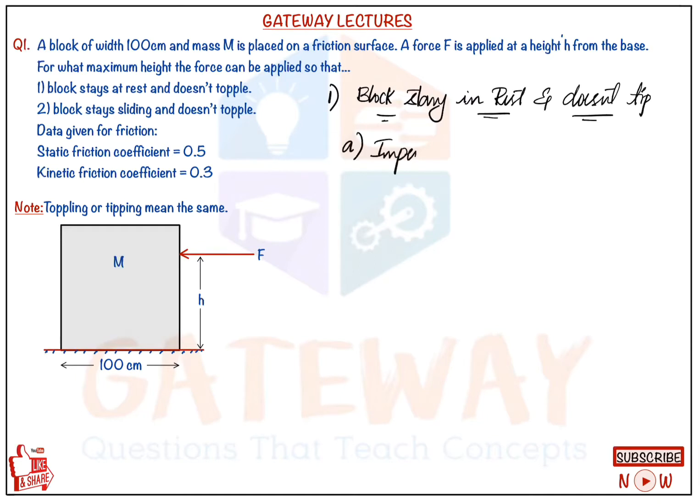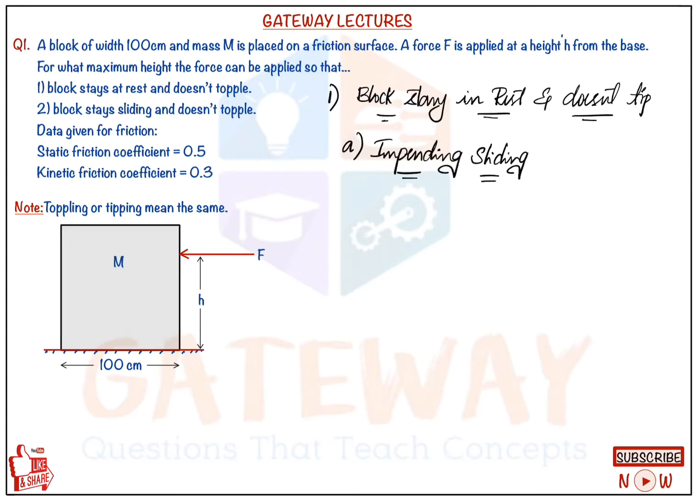What is meant by impending? Impending means it is about to do such an action. Suppose you say impending rubbing: initially rubbing is not happening, but it is about to start. So impending sliding means the block is not sliding yet, but it is on the verge of sliding. Impending is the limiting case where it enters into the required motion. It is now at rest, but with a little more value it will enter into sliding.